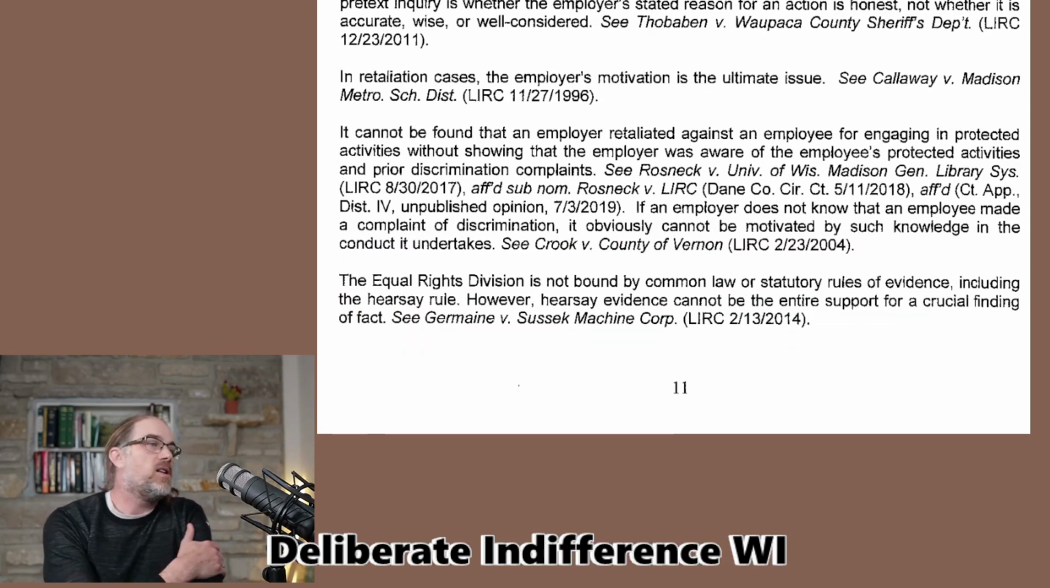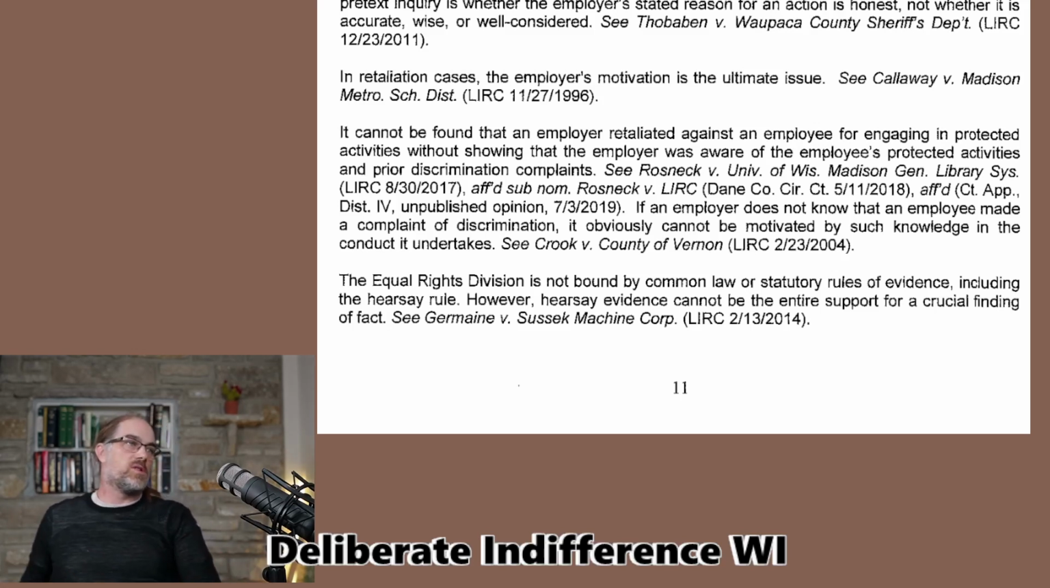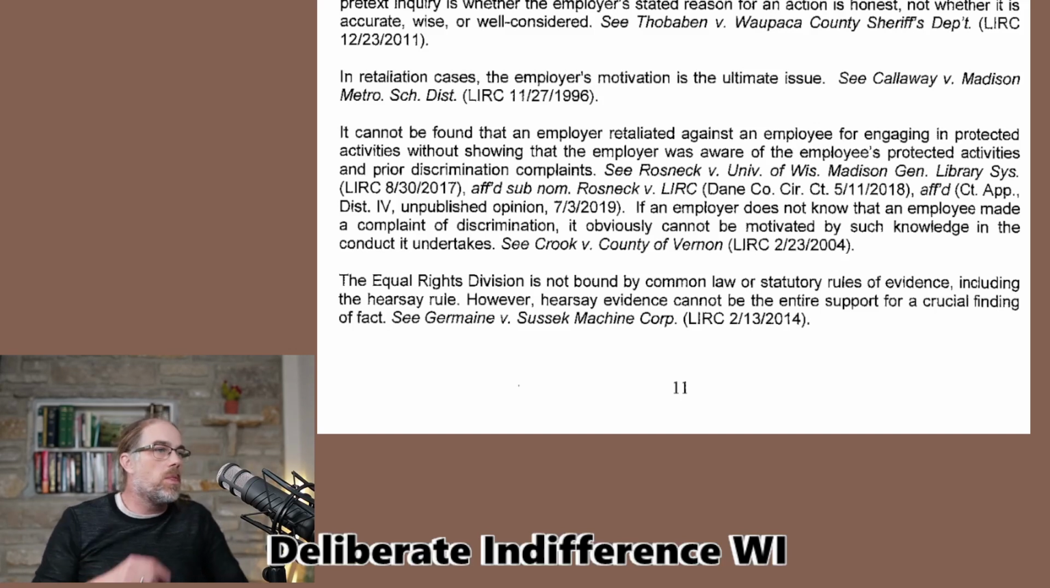It cannot be found that the employer retaliated against an employee for engaging in protected activity without a showing that the employer was aware of the employee's protected activity. And that means the decision maker, the person who ultimately made the decision not to hire her. Okay? If an employer does not know that an employee made a complaint of discrimination, it obviously cannot be motivated by such knowledge in the conduct it undertakes.